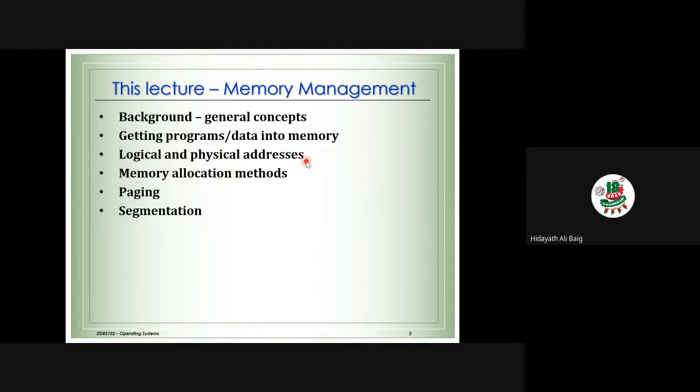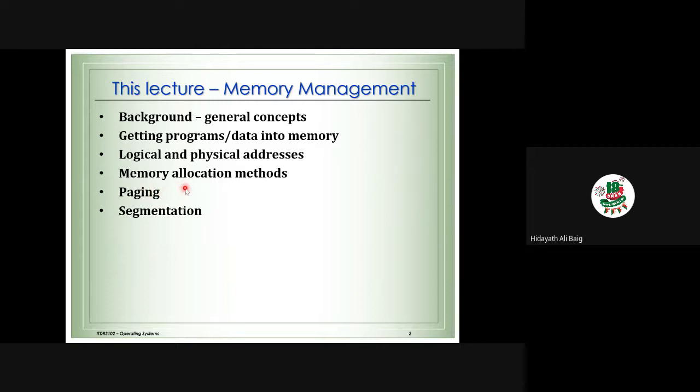Then every process needs memory. Like, when I have to teach, I need a classroom. So how does the operating system allocate the memory to the process? That is called memory allocation methods. First, today we'll understand the basic method that was used earlier. In the current operating systems, normally we adopt paging. That is the memory allocation method we are using now.